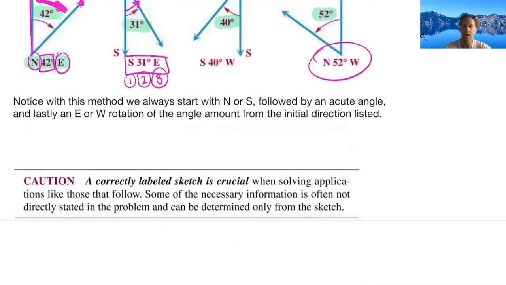One little word of caution before we get to the examples: labeling doesn't have to be drawn to scale, but labeling your graph, your sketch, is going to be crucial when working these out.